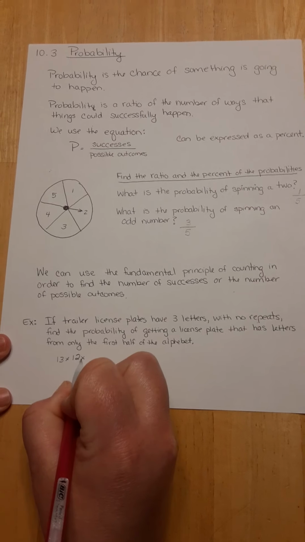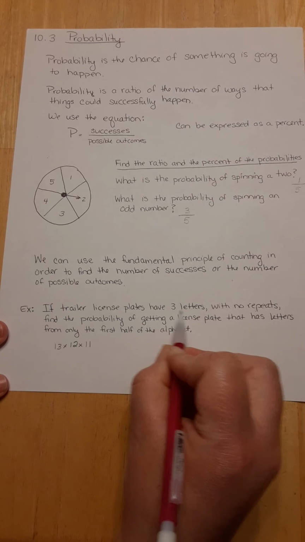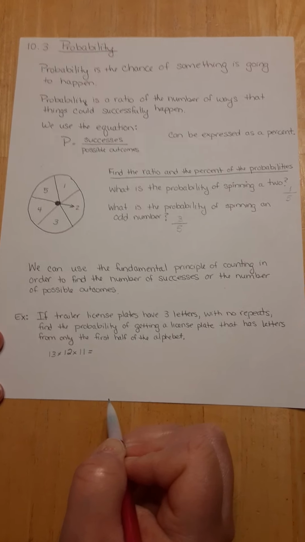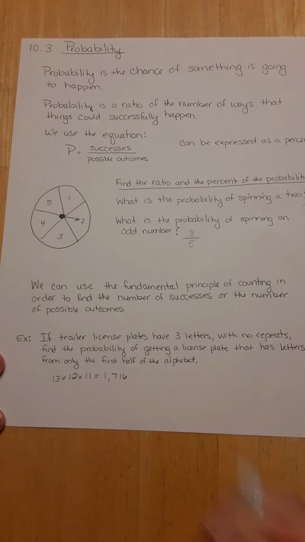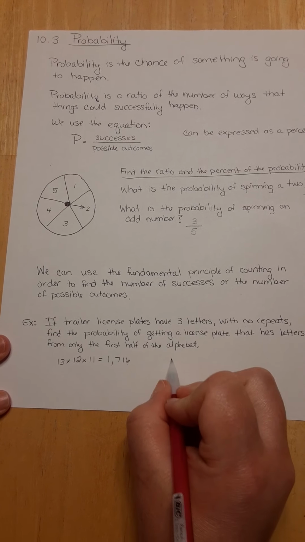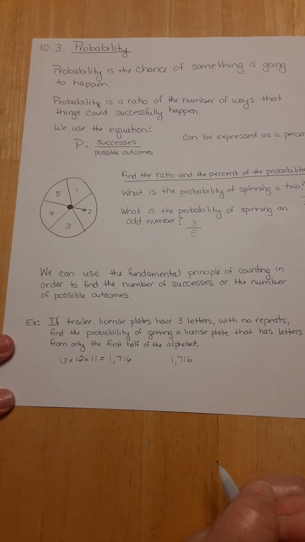And then the next time I go to draw, I'm going to have 11 chances. Okay, we only want 3 letters, so those are my options. Now I'm going to multiply them all together, and I'm going to get 1,716. That is my successes. That is what's going to go in the top portion of my fraction.